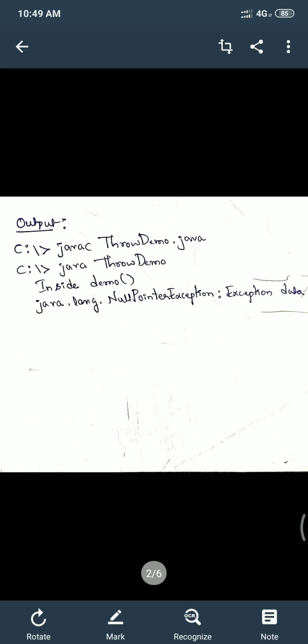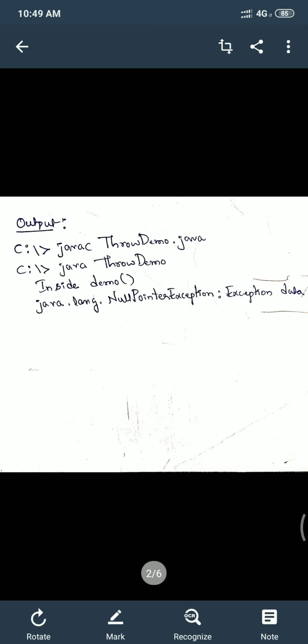In such situations, this throw clause will be used. In other way, a throw clause can be used to throw our own exceptions. Our own exception is nothing but a user defined exception. User defined exceptions, in a minute we are going to discuss about that. So in these two ways this throw clause will be used. I hope you understood the concept of throw clause.